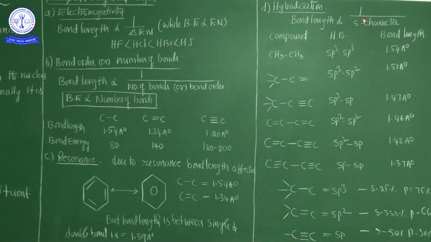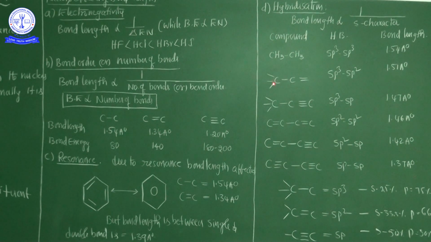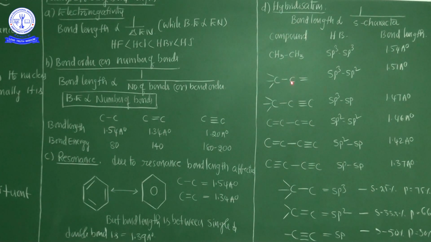Already I said as the S character increases, bond length decreases. In sp3-sp3, the bond length is 1.54 angstrom. Now here, a carbon to carbon single bond next to a double bond is there: sp3-sp2, the bond length is 1.51 angstrom. So the S character decides the bond length.